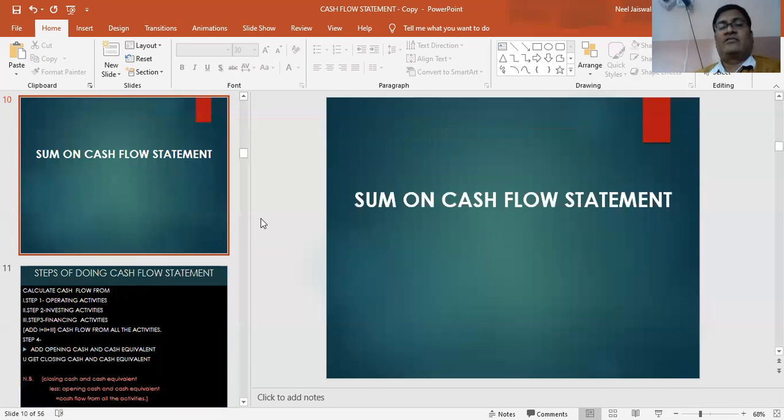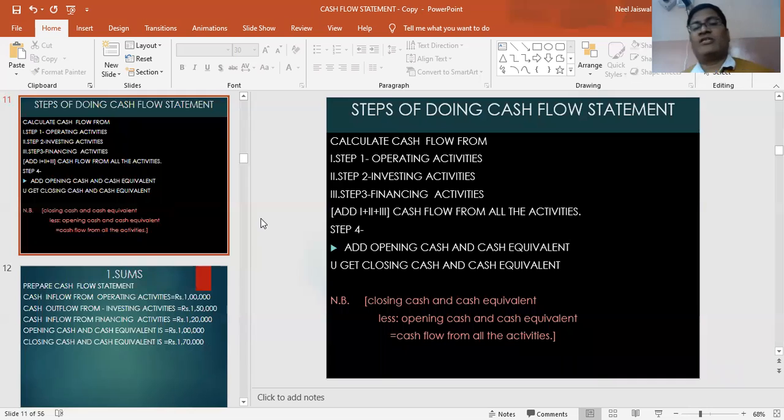Next, we have a sum on cash flow statement. This is the overall sum, students. Overall, we have sums based on operating activity, investing activity, financing activity. But this sum I have taken as an overall sum, the entire scenario. So the sum is given, calculate the cash flow statement.